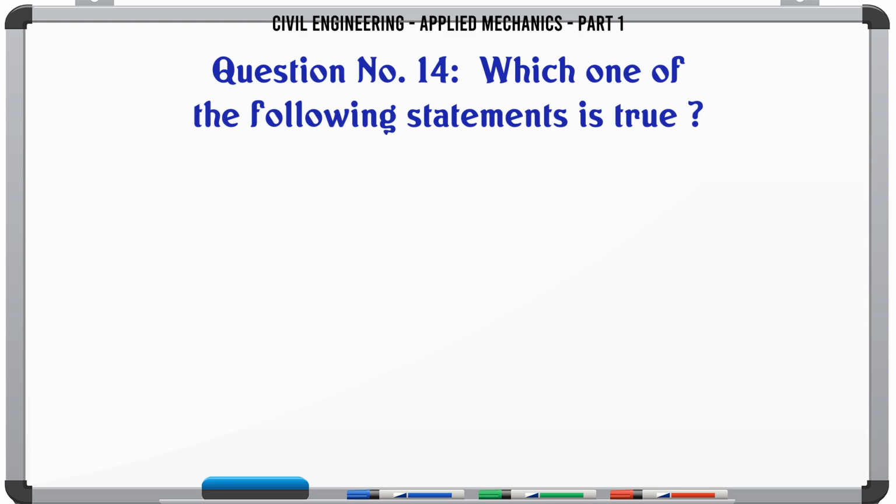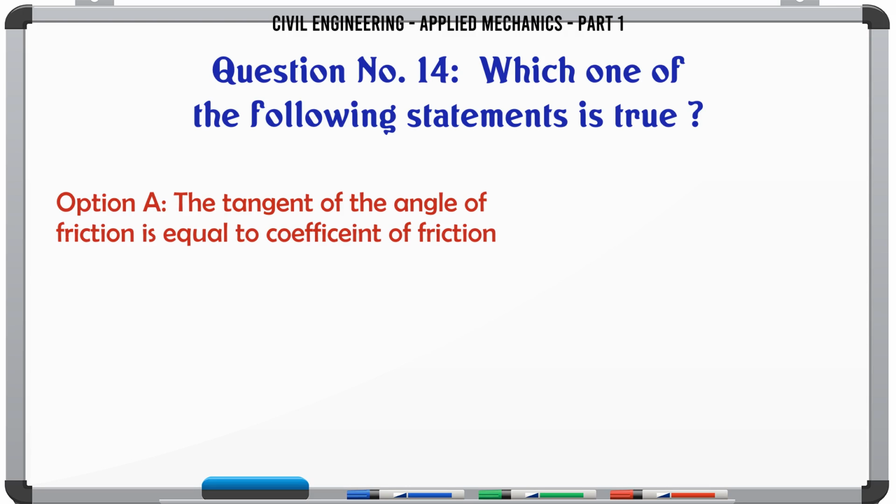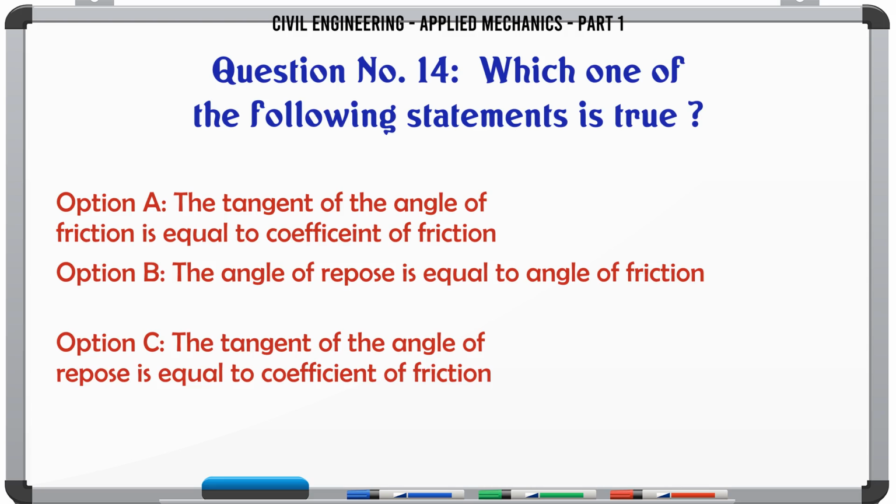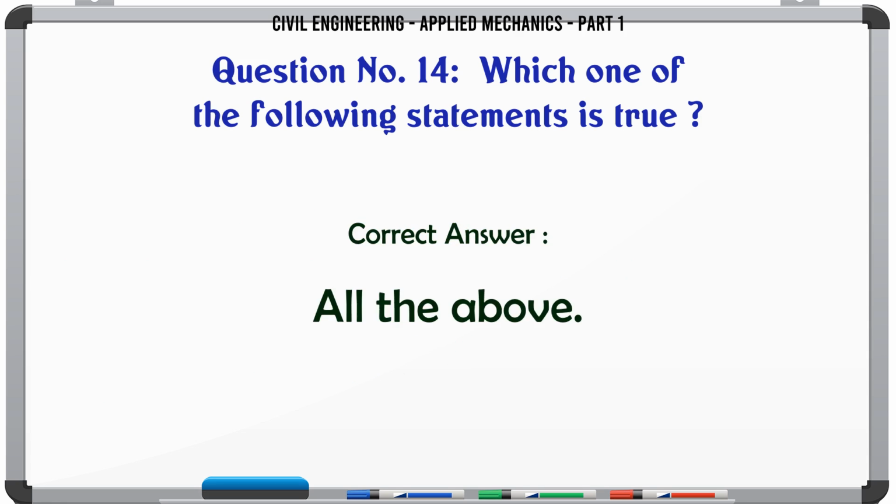Which one of the following statements is true? A. The tangent of the angle of friction is equal to the coefficient of friction. B. The angle of repose is equal to the angle of friction. C. The tangent of the angle of repose is equal to the coefficient of friction. D. All the above. The correct answer is all the above.